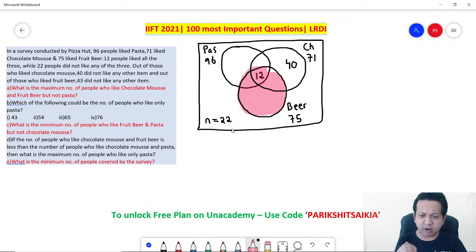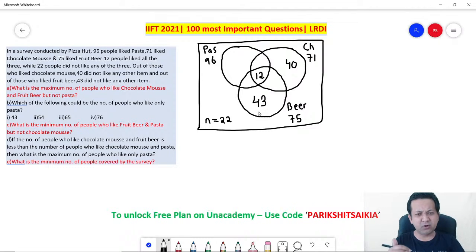So it means 43 is only fruit beer, right? 43 is only fruit beer. Perfect. So this much was given in your IIFT exam, right? These are all previous year questions. Now let's have a look.